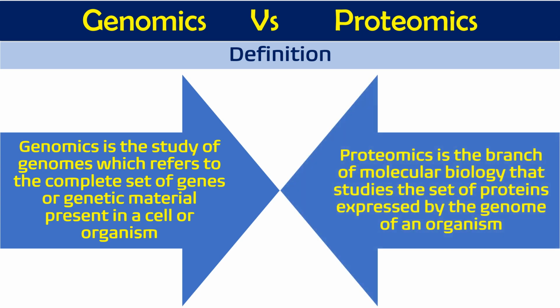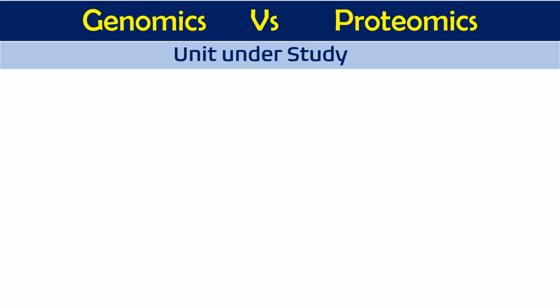Simultaneously, proteomics is the branch of molecular biology that studies the set of proteins expressed by the genome of an organism. Normally in our DNA, not all the genes give you proteins. Some genes are expressed in specific cells, and some genes are expressed in different types of cells. So genes are expressed differently in different cells. Proteomics is the study of those expressed genes of an organism or a cell.